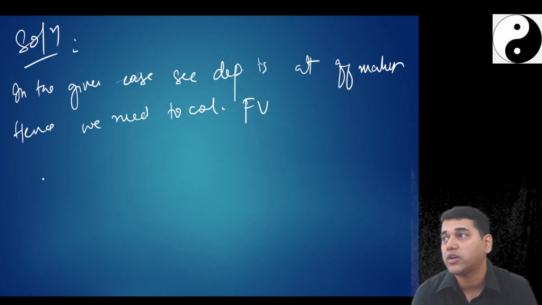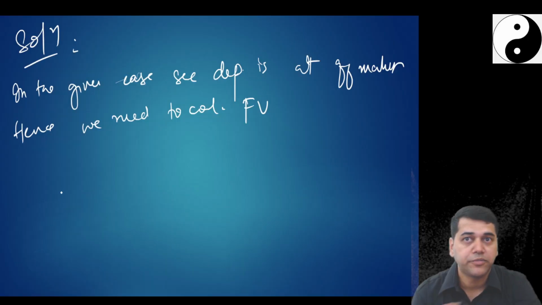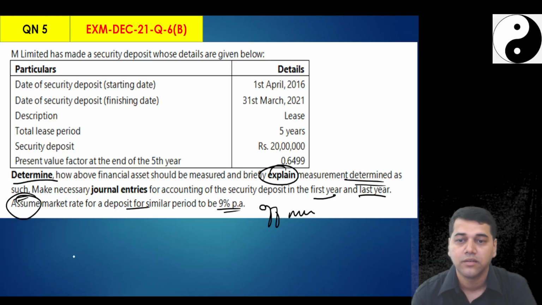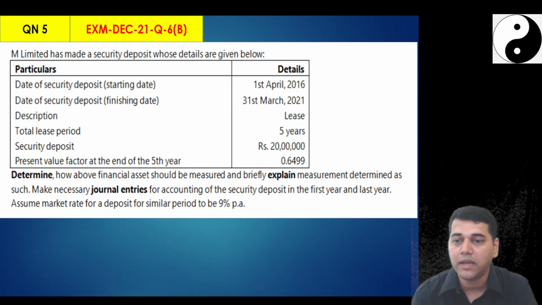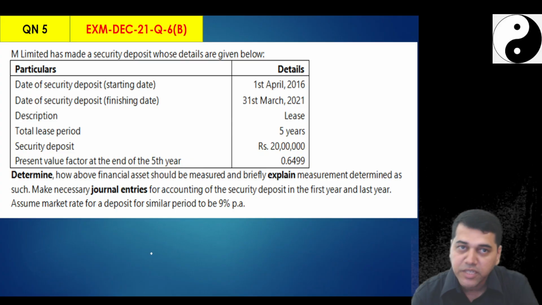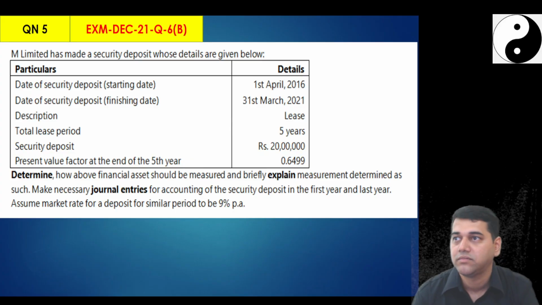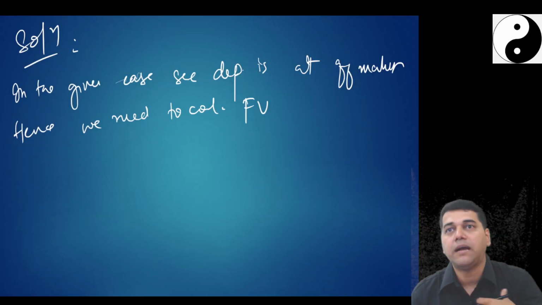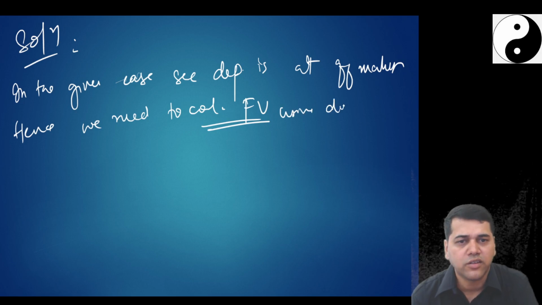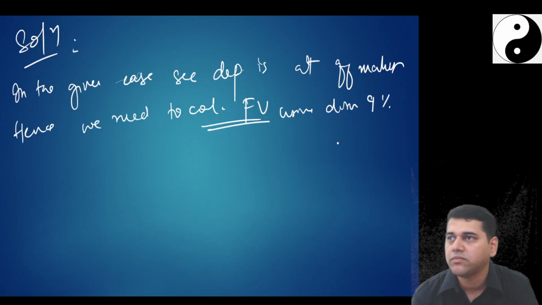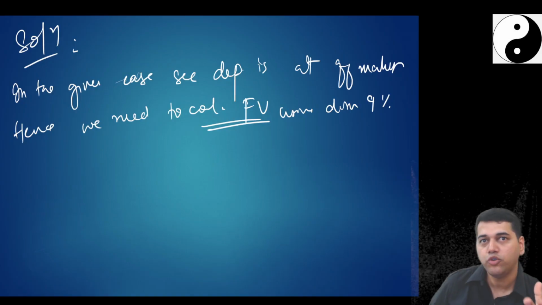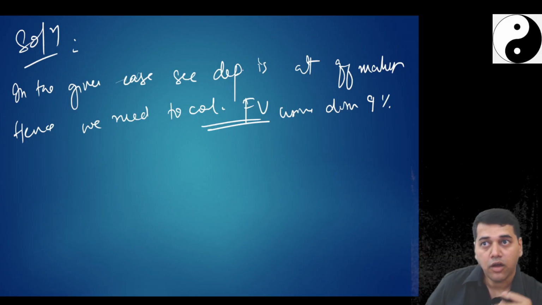So for subsequent accounting, what do I need? See, they asked me about measurement. Which measurement did they mention? How the above financial assets should be measured. Initial measurement, subsequent measurement. Initial measurement you told. I am going to initially measure at fair value by calculating fair value using a discount of 9%. You will explain that. If they ask you, explain. Will somebody understand this? How do you initially measure? Now, how do you subsequently measure it?